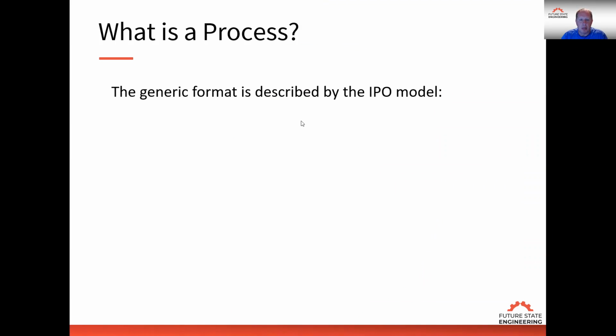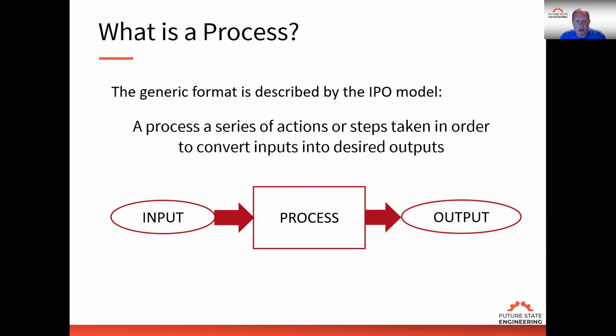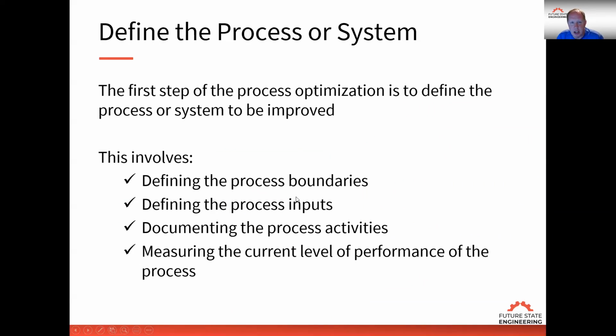And again, the process is described by the IPO model, which is a series of actions or steps that take inputs and convert them into desired outputs. So our input, process, output. So when we define the system or process, the first step to optimize a process is to define the system to be improved. So this involves defining the process boundaries, defining the process inputs, documenting the process activities, and measuring the current level of performance.